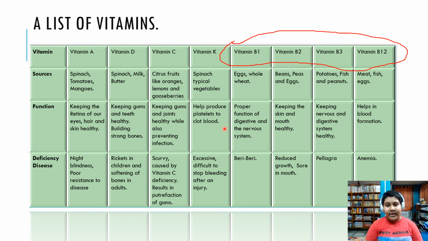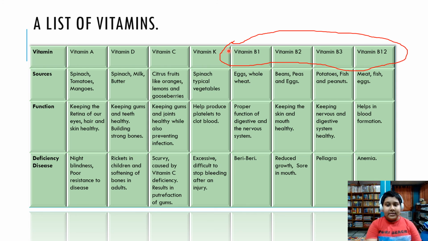Internal bleeding is quite difficult to stop, and on top of that, Prince Leopold did not have many platelets. So platelets or thrombocytes are the cells that prevent bleeding. Vitamin K helps to produce platelets, and if there is no vitamin K, platelets can't be produced.